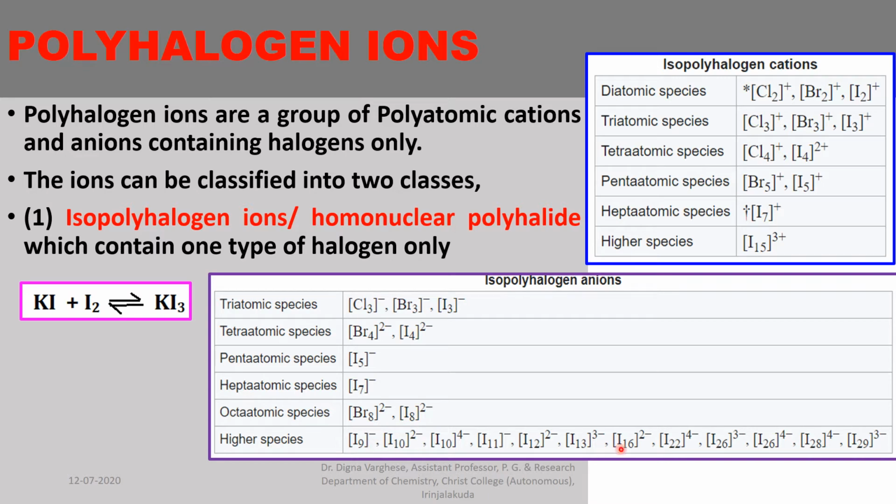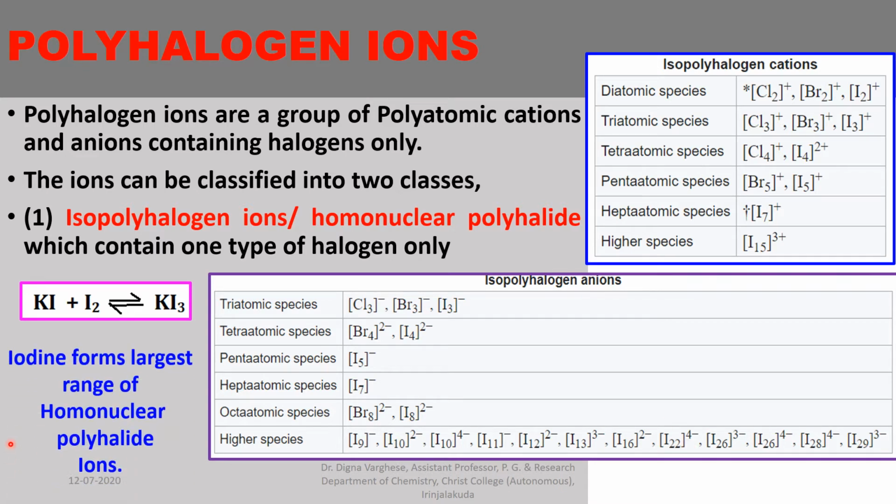Higher species like various polyiodates show higher polyhalogen anions. Iodine forms the largest range of homonuclear polyhalide ions. We can see from the table itself that iodine forms several more homonuclear polyhalide ions than the other halogen atoms.